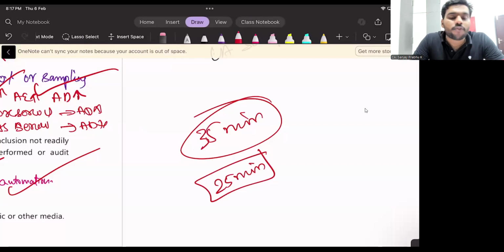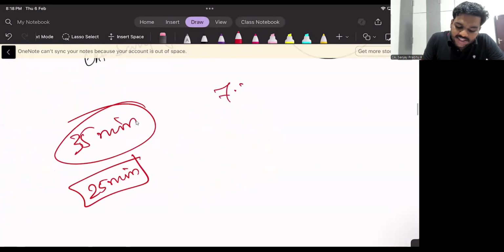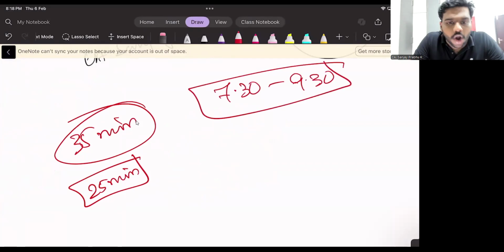For that, what are you supposed to do? You are supposed to prepare handwritten notes. So your task for the day is, now it is just 8:17, right? Our daily allotted time is 7:30 p.m. to 9:30 p.m. This is our daily allotted time for auditing.